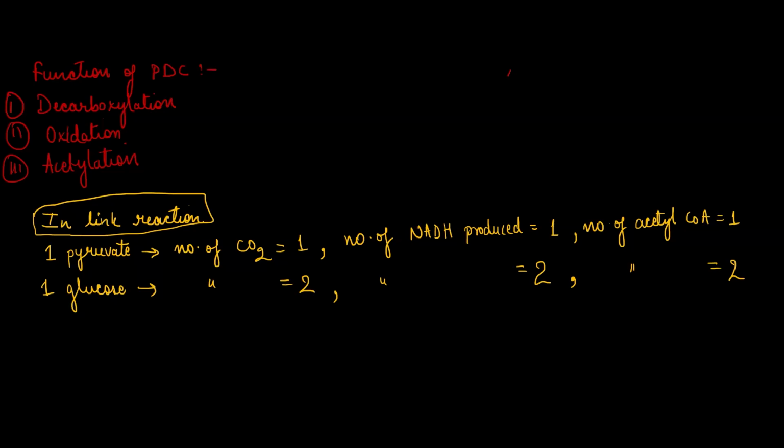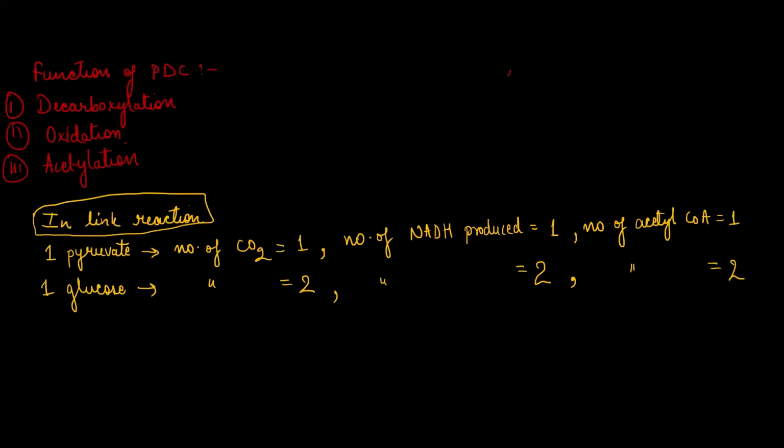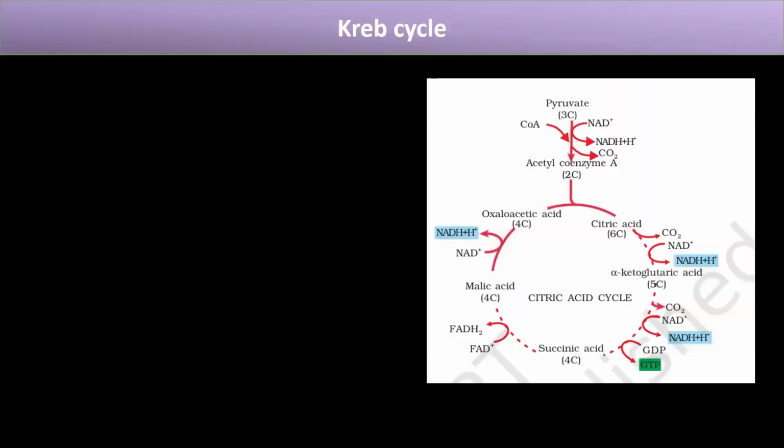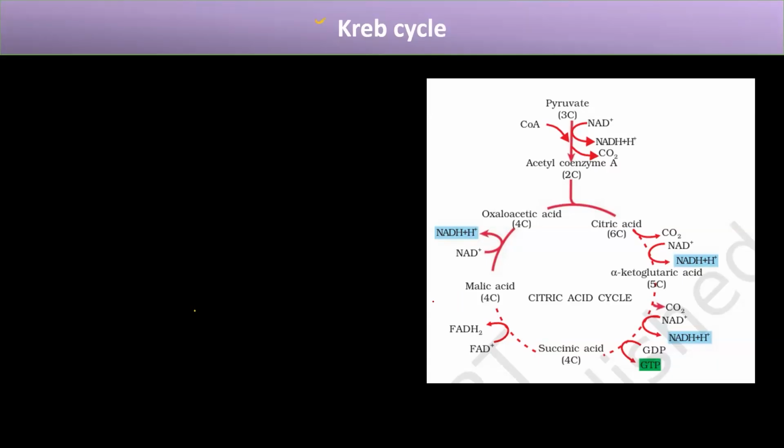Okay. Now we have completed glycolysis, and we have completed the link reaction. Now the third is the TCA cycle. The TCA cycle is also known as the Krebs cycle. So it has multiple names, based on what product it forms or what its function is.